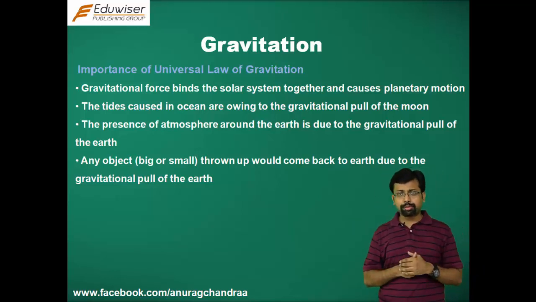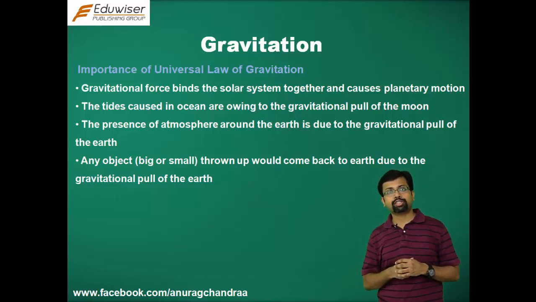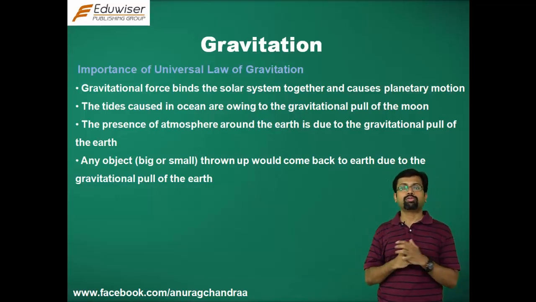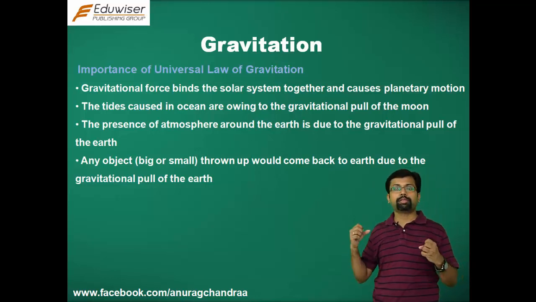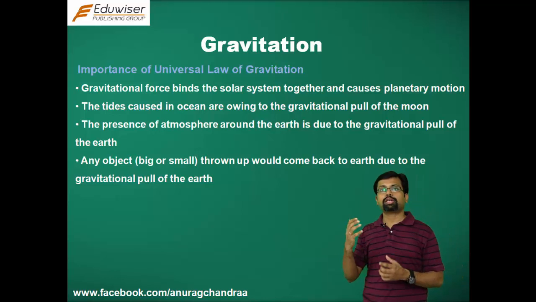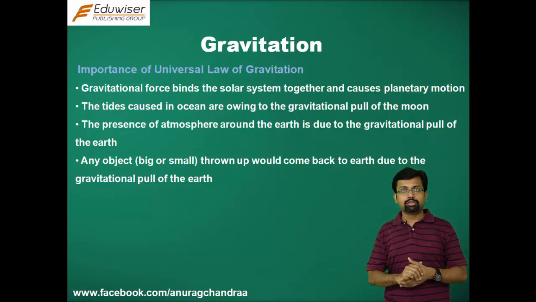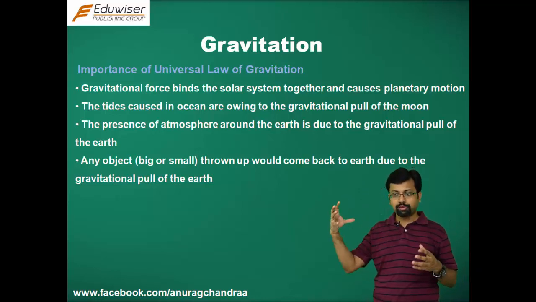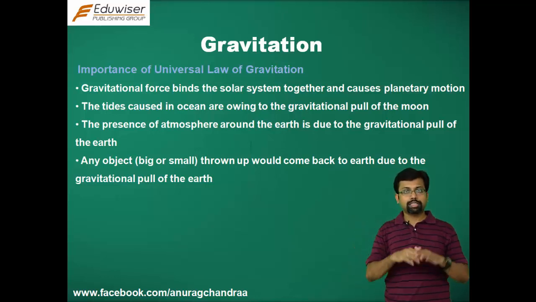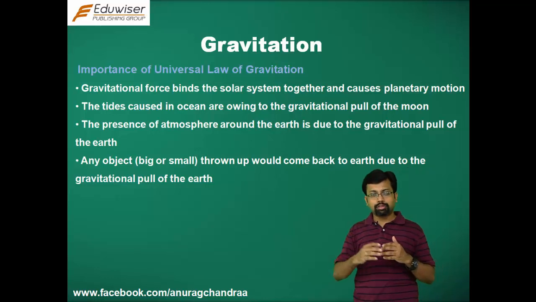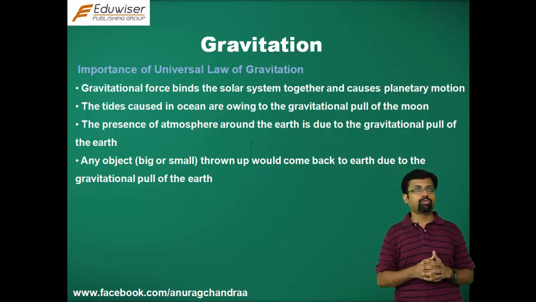The tides that you see in oceans, the high tides and the low tides, are a result of the gravitational pull that the moon applies on the water of the oceans on the earth. The ocean water gets attracted by the moon and it rises up. The force is not so much that it goes and reaches the moon, it just rises and then falls down. There are times of high tide, when the moon is closer and there is greater force of attraction, so the tides go high up. The low tides are when the distances are further apart, so the tides do not rise as much. So, you have the tides resulting due to the gravitational pull of the moon.